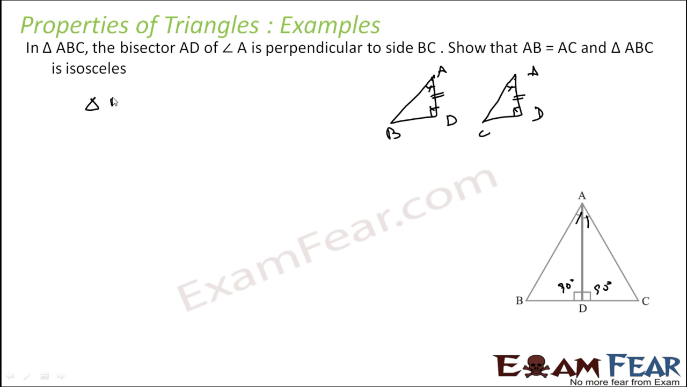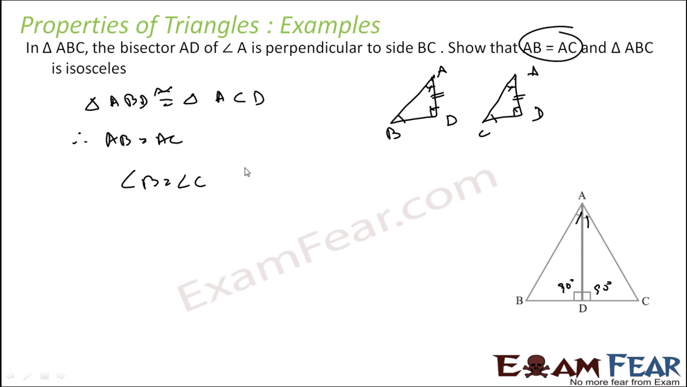Okay, I'll not solve this for you. You can see that triangle ABD is congruent to triangle ACD, right? Since they are congruent, therefore AB is equal to AC. Done. Now, since AB is equal to AC, it is an isosceles triangle. Why? Because the sides are equal, so the angles are also equal. Or you can just say that angle B is equal to angle C. Why? Because triangle ABD is congruent to triangle ACD. Pretty easy.